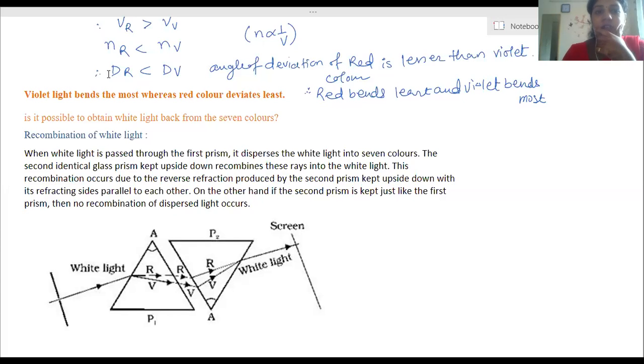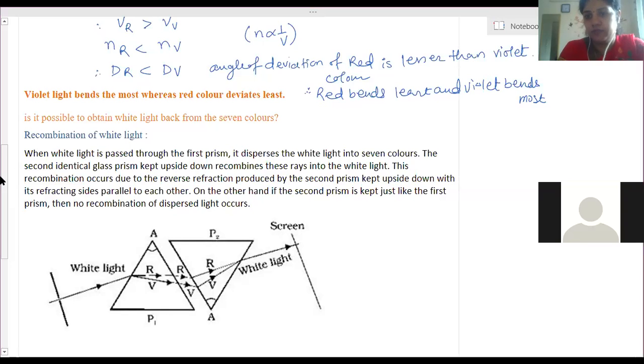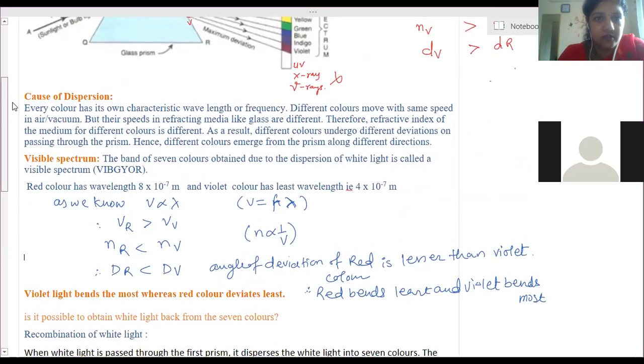So last class we started with dispersion, and I explained the causes of dispersion. Is that clear? Dispersion and causes of dispersion? Yes, ma'am. Okay. Then this is dispersion.